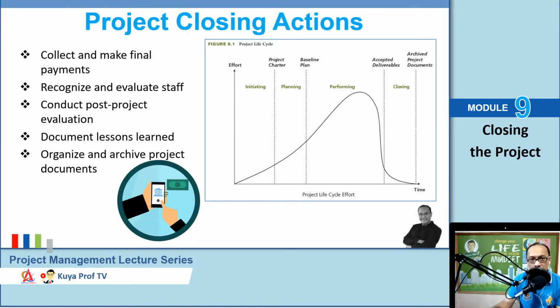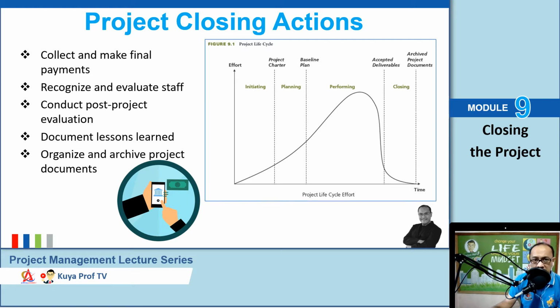Now, let's talk about the project closing actions. The process of closing the project involves various actions, including collecting and making final payments, recognizing and evaluating staff, conducting a post-project evaluation, documenting lessons learned, organizing and archiving project documents, and of course, activities associated with closing the project should be identified and included in the project's baseline plan.